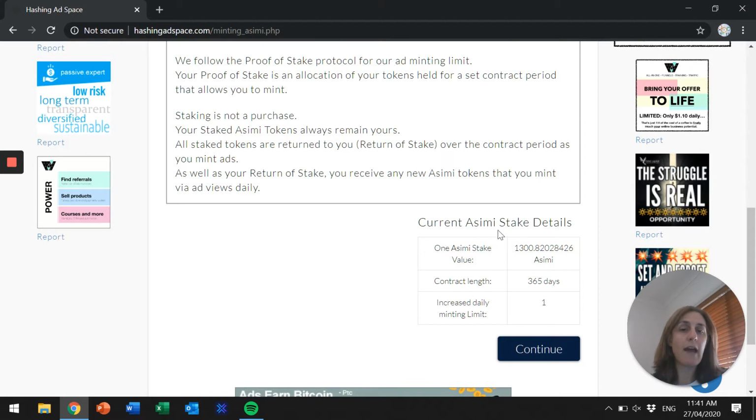At today's current price, 100 US dollars is the equivalent to 1,300 Asimi. If you wanted to purchase more than 100 US dollars, that's great. So for example, 100 US dollars would allow you to purchase 1,300 Asimi, which you can mint one ad for every single day for 365 days. Now, each day you get Asimi returned to you. So you get 1/365th of your initial Asimi stake returned to you. So you don't ever lose any money. You just go in and mint your ads each day.